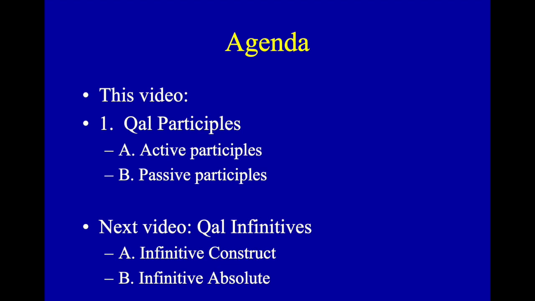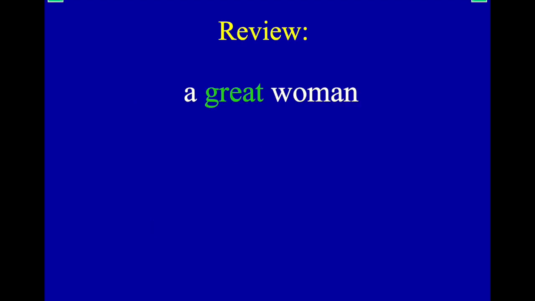Infinitives in English are the form, for example, to go to the store, to want something, to have something, right? When we add the preposition to in front of a verb, in English we get the infinitive. There's a different way to signal infinitives in Hebrew, but we'll get to that in the next video. So today, active and passive participles.